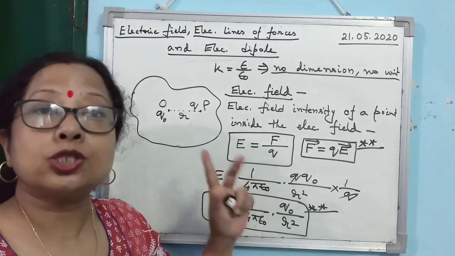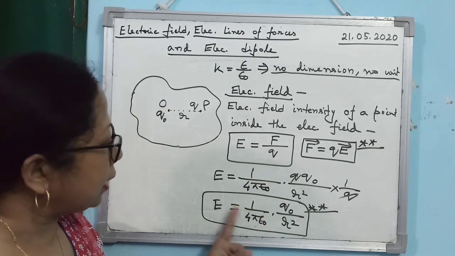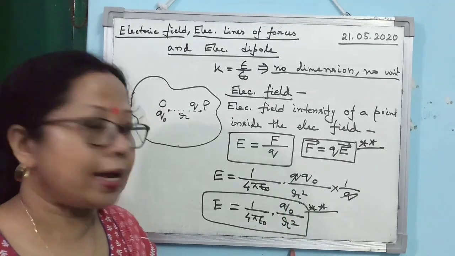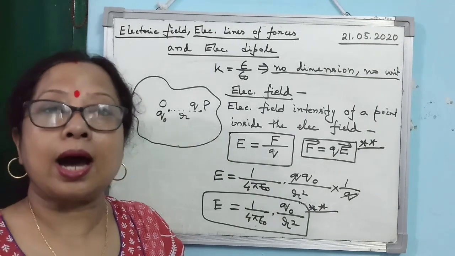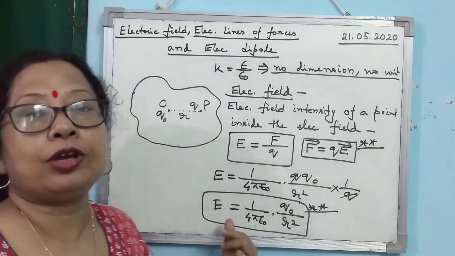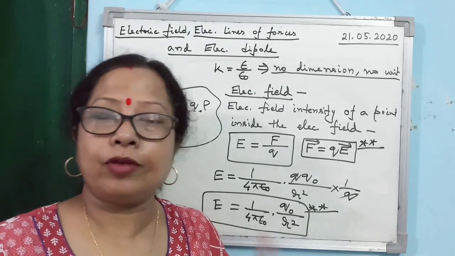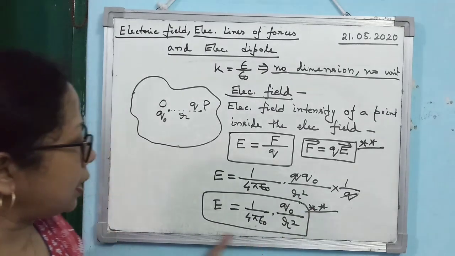Source means the source of the electric field. Is that clear? So here you see what you are getting: 1 by 4 pi epsilon naught, source charge divided by the square of the distance of the point where you are calculating the electric field intensity. I hope the concept is clear. Very, very important concept. Is that clear? So this is the relation you should remember.